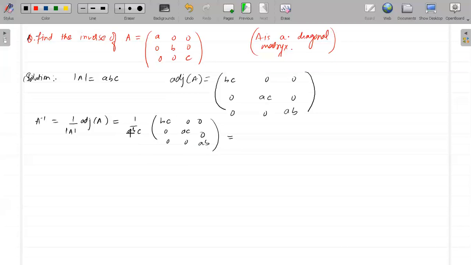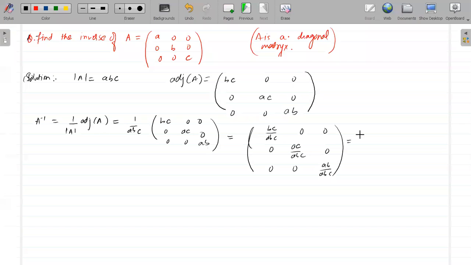So when I'm multiplying this by ABC inside, this will become BC by ABC. This is 0, 0. This will become 0, AC by ABC. This is 0, and this is 0, 0, AB by ABC, right? So this part will simply become 1 by A, 0, 0, 0, 1 by B, 0, 0, 0, 1 by C. Understood? Fine. So that means if I'm finding the inverse of A, and A is a diagonal matrix.